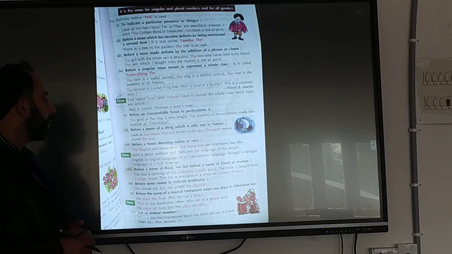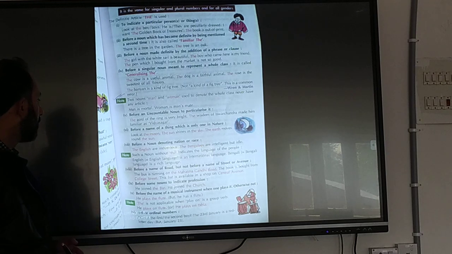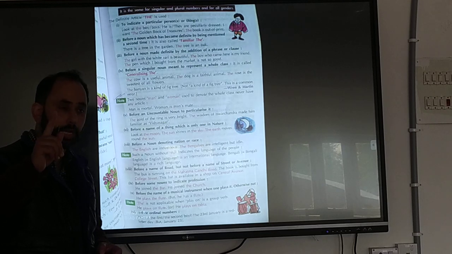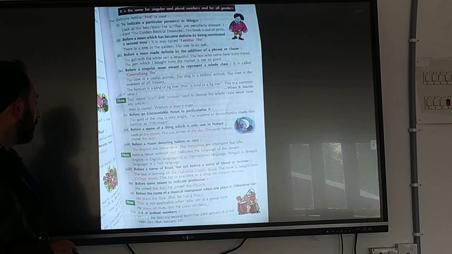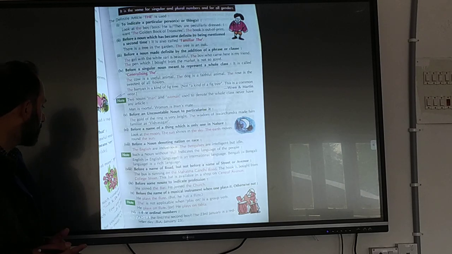Before a noun denoting a nation or a race, for example, the Indian, the English, the Bengalis. Before names of roads, but not before names of streets or avenues. We use the before the name of roads but not streets. For example, the Mahatma Gandhi Road, but call it, for example, Central Avenue, not with the. Before nouns to indicate profession, the bar, the church.